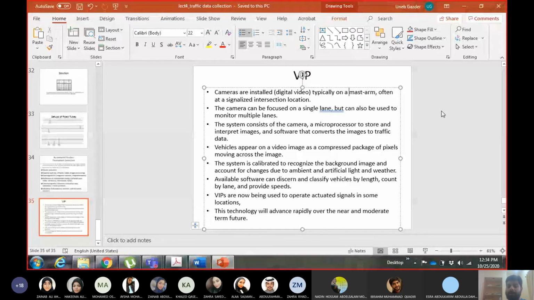Now, if you are using a simple camera, how can I define it? Because some people are very sensitive about the cameras they have and the cameras in their phone. You have an advanced camera in terms of number of pixels and so on, but it is for general use. You use it for taking selfies as well as taking traffic data. That camera doesn't have any built-in software for traffic data processing, but there are cameras available which have a built-in processor to process the image or the video coming from the camera.